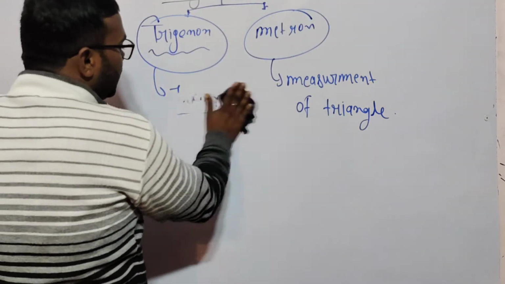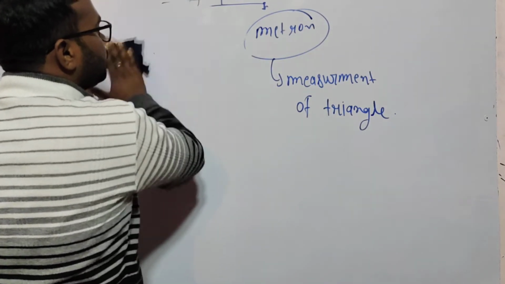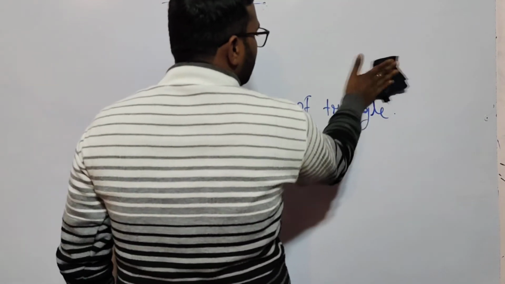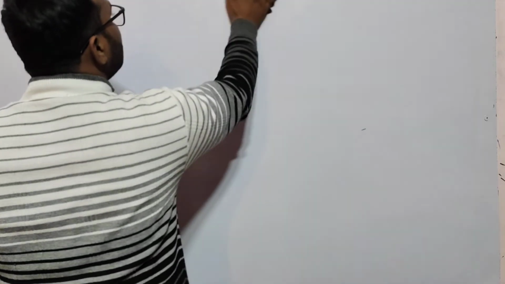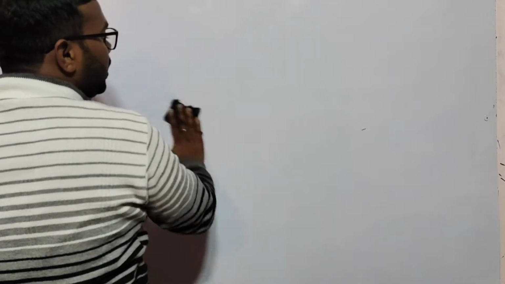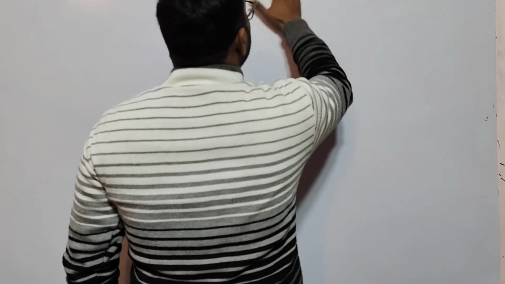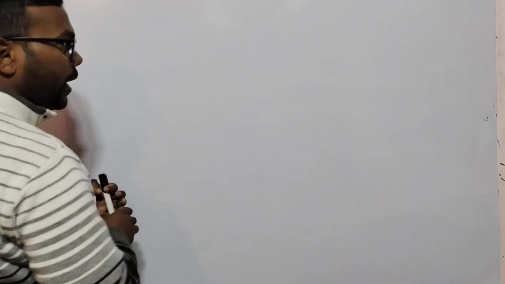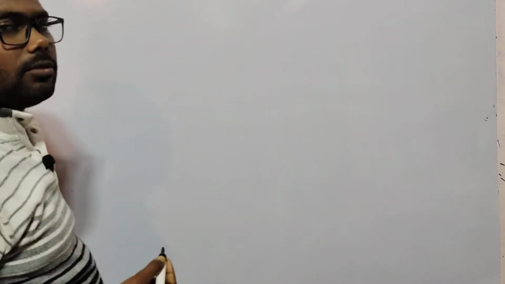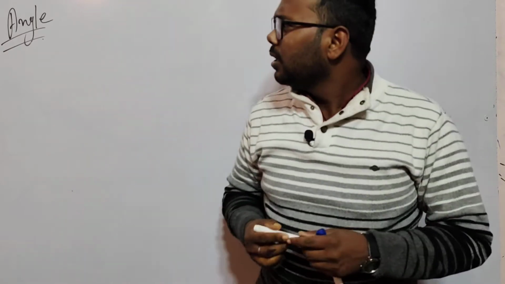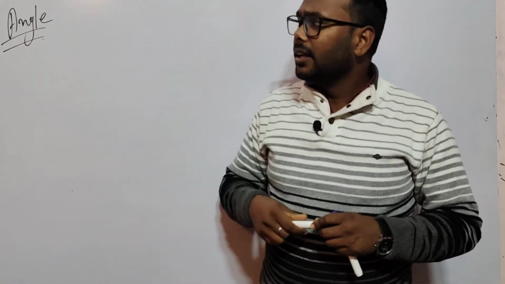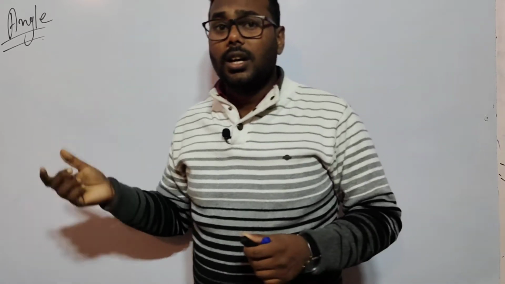Okay, now I am erasing this. Ratio means there is a numerator and a denominator in trigonometry. So first we need to know about angle. What is an angle? How do we calculate it, and why do we study angles here? Look here.